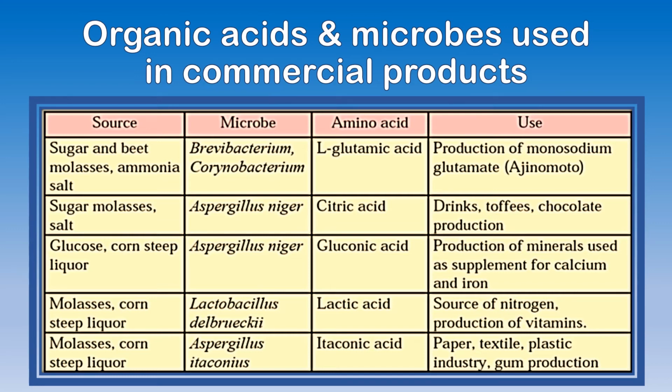Another one is glucose, corn steeped liquor. Again, this is what Aspergillus niger looks like. The acid produced is gluconic acid, and the use is in the production of minerals used as a supplement for calcium and iron. Okay, so this table is an important table to be kept in mind.